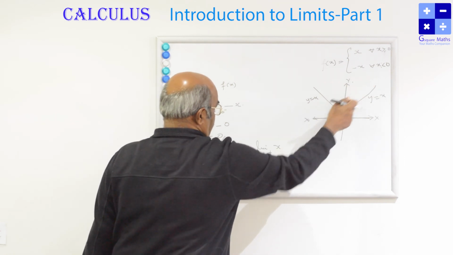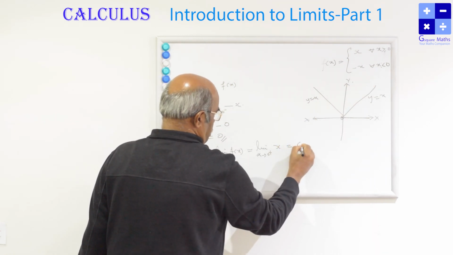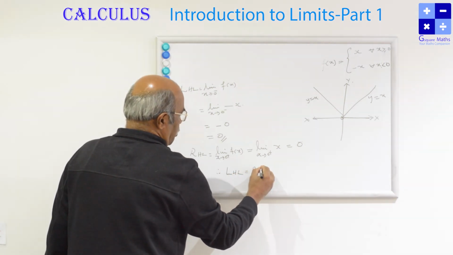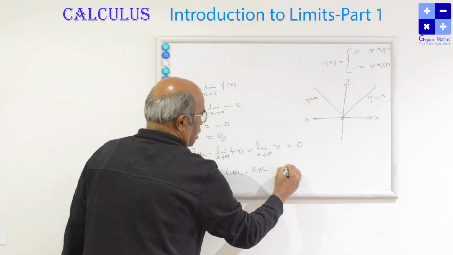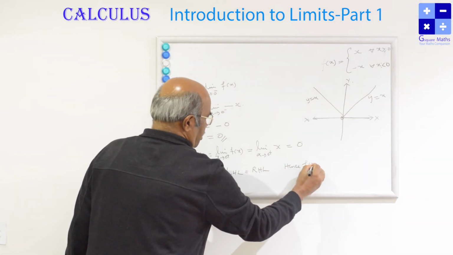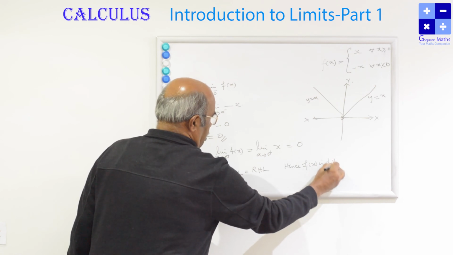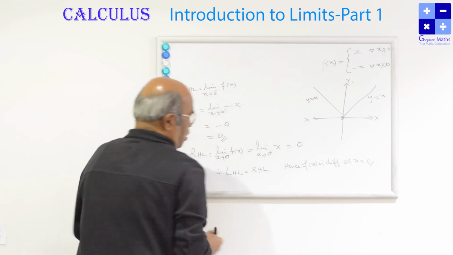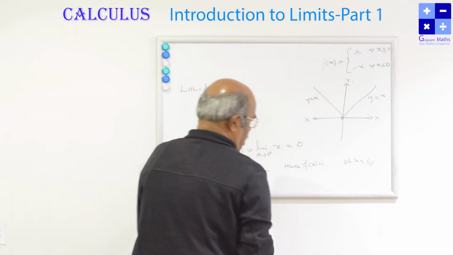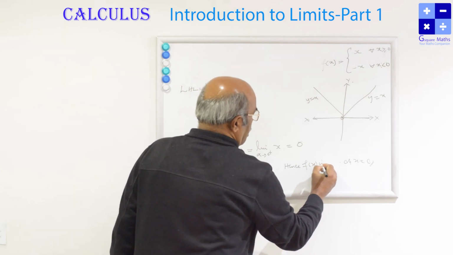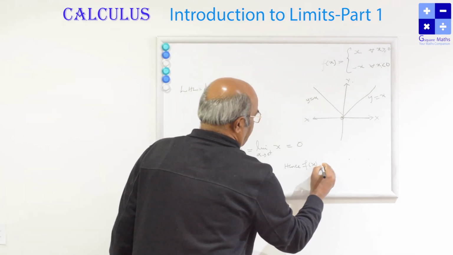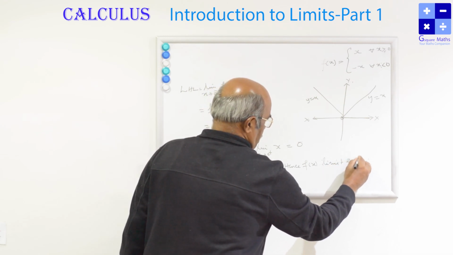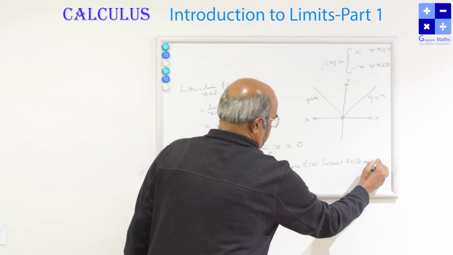At the right side, the function is defined as x. So that is equal to 0. Therefore, left hand limit is equal to right hand limit, and hence the limit exists for f(x) at x is equal to 0.